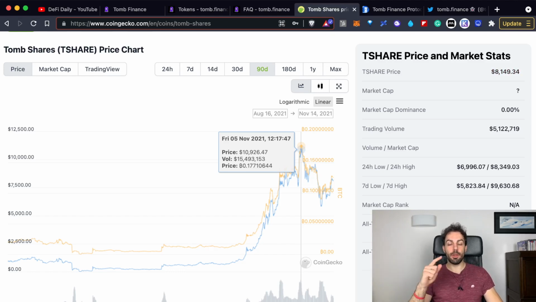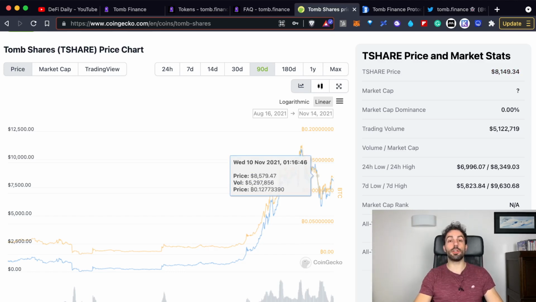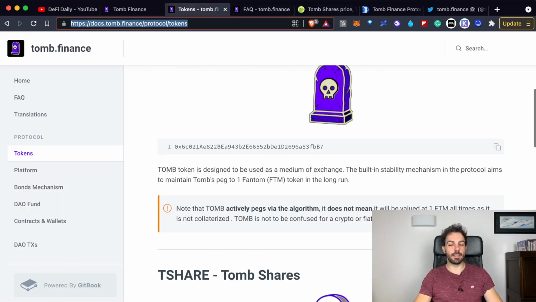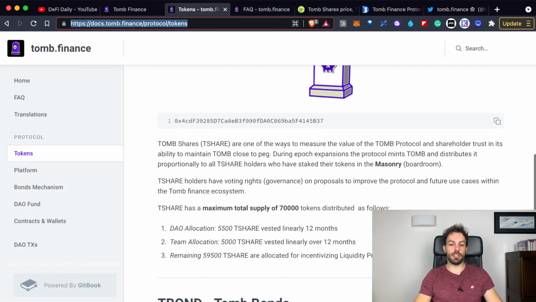Because you have to know that when we talk about TSHARE, we are talking about a token that has a limited supply of 70,000, as you can see from here. So even calculating the maximum supply, the fully diluted valuation, with a price that is right now around 8,000 and a maximum supply of 70,000, it means that even now the fully diluted valuation of this protocol is just around $500 million.